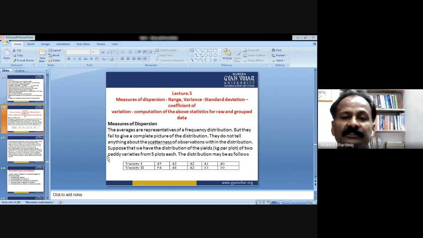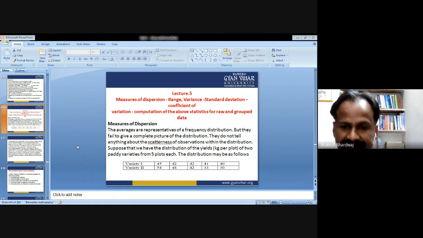Suppose that we have the distribution of the yield, that is kg per plot, of two paddy varieties from 5 plots each. The distribution may be as follows. Variety first: 45, 42, 42, 41, 40.